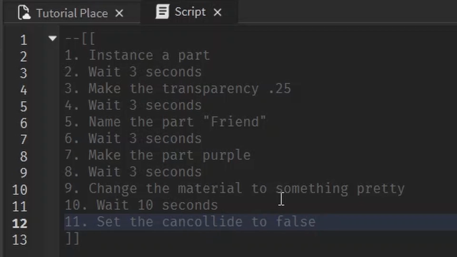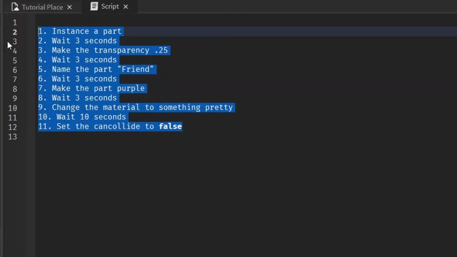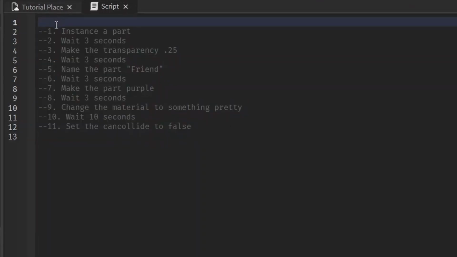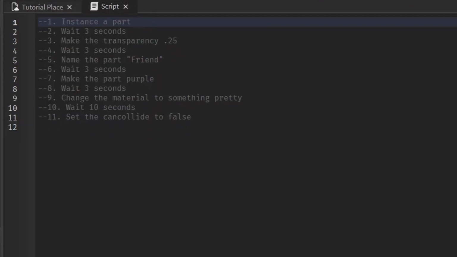So I want you to do all these things, pause the video and try it yourself, and I'll show you my solution to it. So if I were you working on this, I would use control slash so I could comment all this out single line, and then I already have my sections labeled and I know what I have to do.